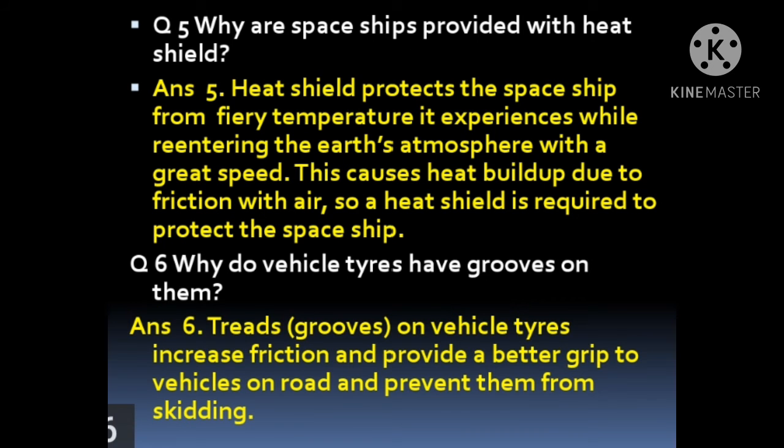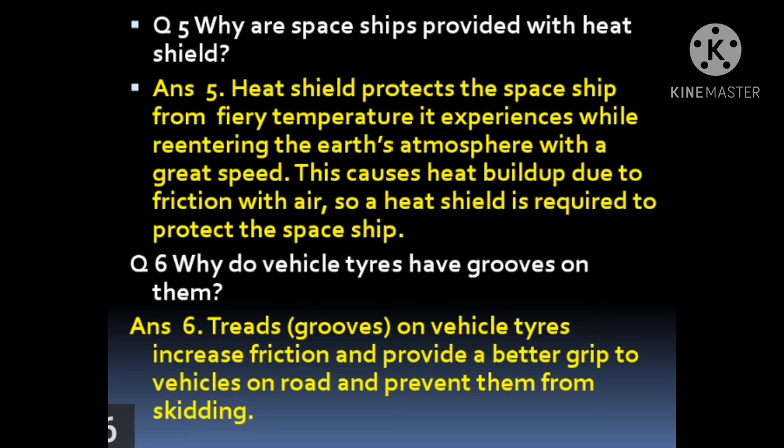5. Why are spaceships provided with heat shield? In the spaceships, heat shield is provided. Then why? Answer is heat shield protects the spaceship from fiery temperature it experiences while re-entering the earth atmosphere with a great speed. So this causes heat build up due to friction with air. So a heat shield is required to protect the spaceship. Children, I think you understood.